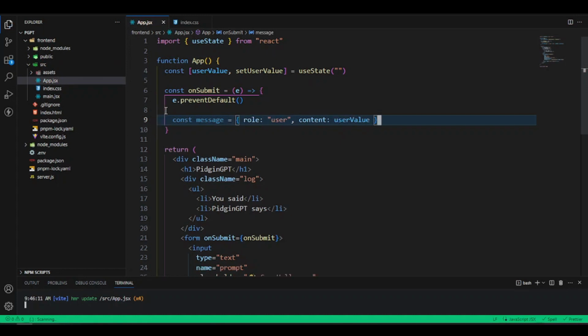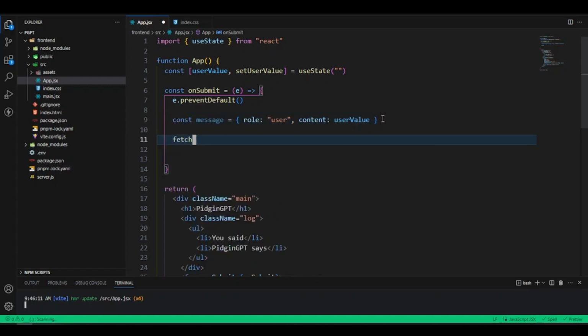So this message here helps us arrange all our messages that we get from the user. Let's try to run our fetch request. Let's say we want fetch, and of course our code runs on the server, on the backend somewhere. So what we want to do is set the path to that backend. We'll say http, since it's secure, but we want localhost, and then we want to set the port. Remember the port we set for the backend, now 8000.